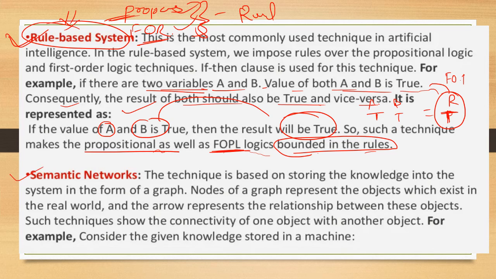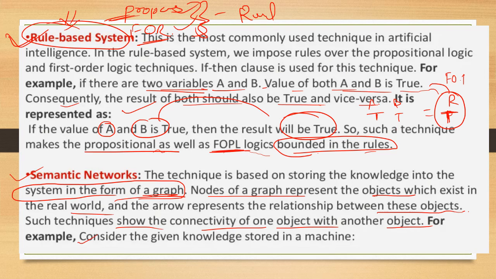Next is the semantic network. This technique is based on storing the knowledge in a system in the form of graphs. A node of the graph represents an object which exists in the real world, and an arrow represents the relationship between these objects. Such a technique shows the connectivity between one object and another object.